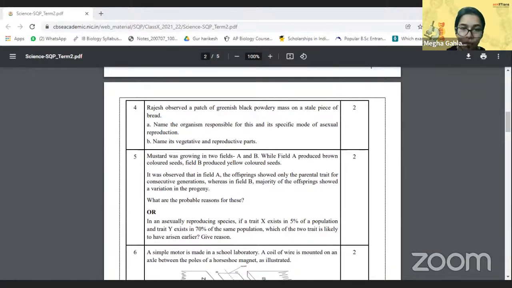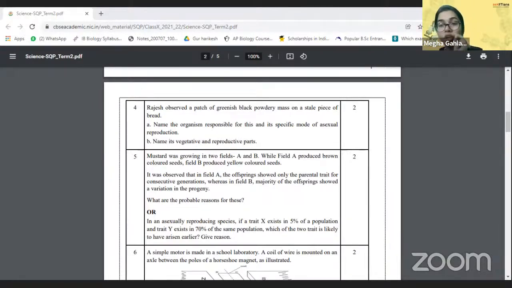Hypha, the thread-like structures that it uses to settle down into the bread and to draw the nutrition, are the vegetative parts because they are not participating in the reproduction. And the reproductive parts are the sporangia. Sporangium is singular and sporangia is plural. Both count for half marks each.